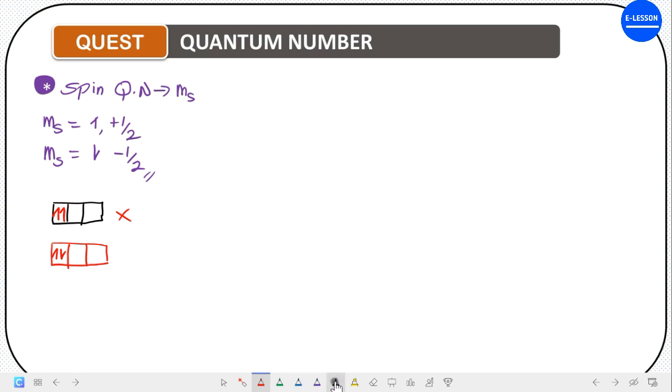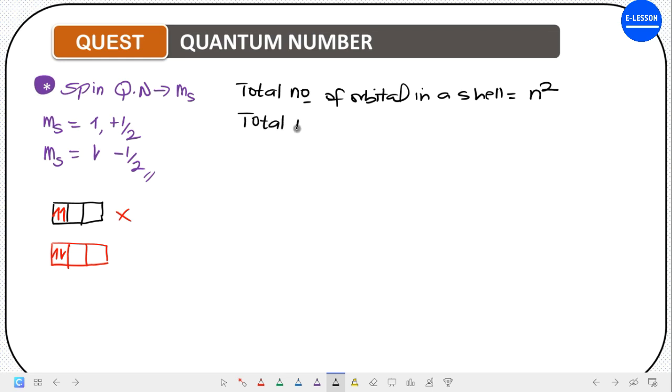Now let's note something. The total number of orbitals in a shell is given by the formula n square, and the total number of electrons in a shell is given by 2n square.